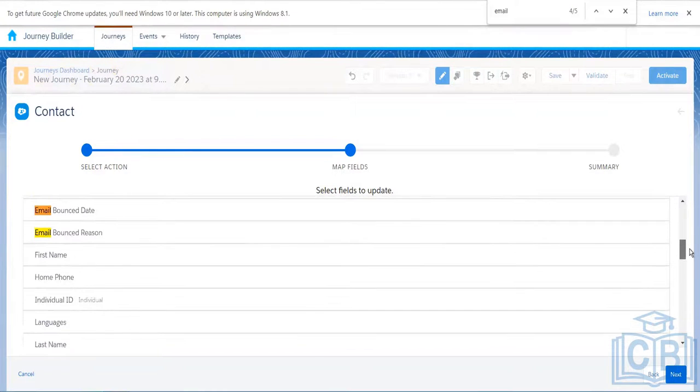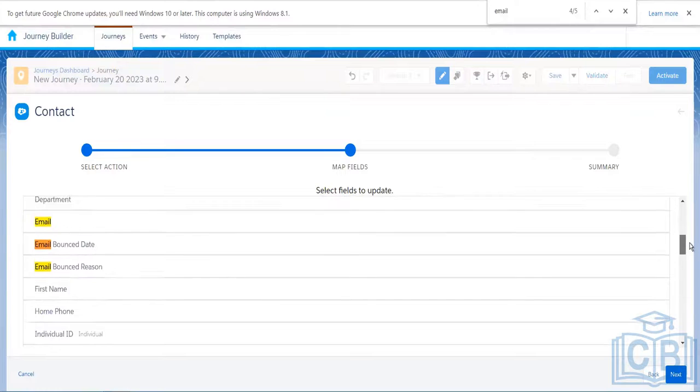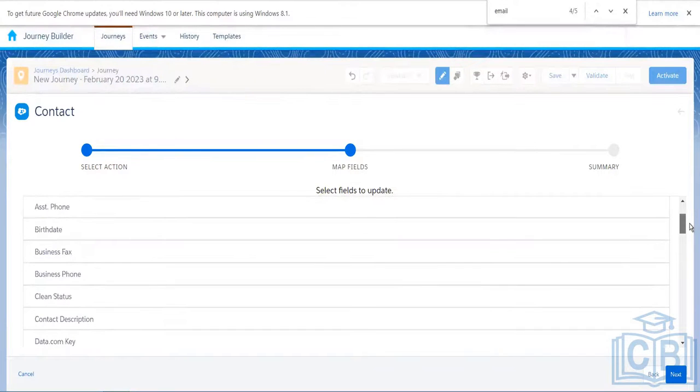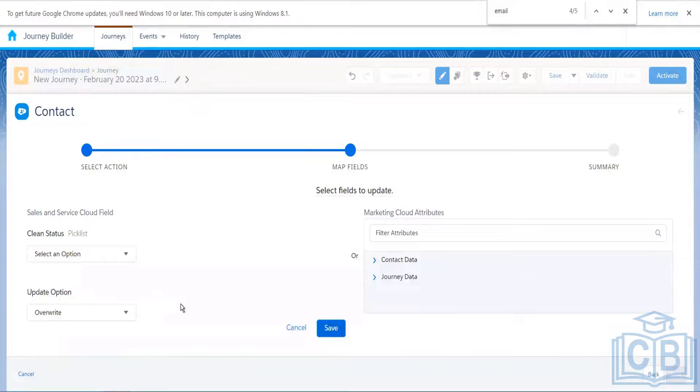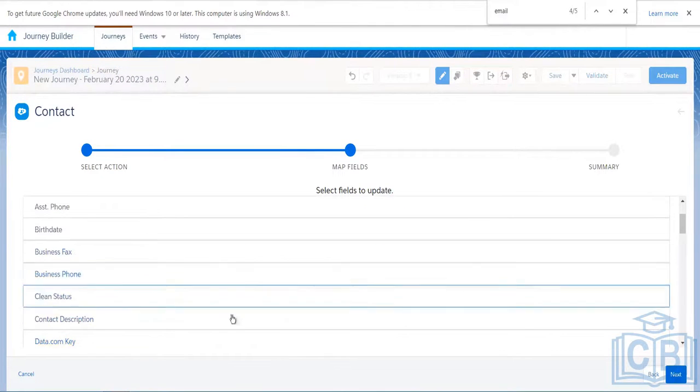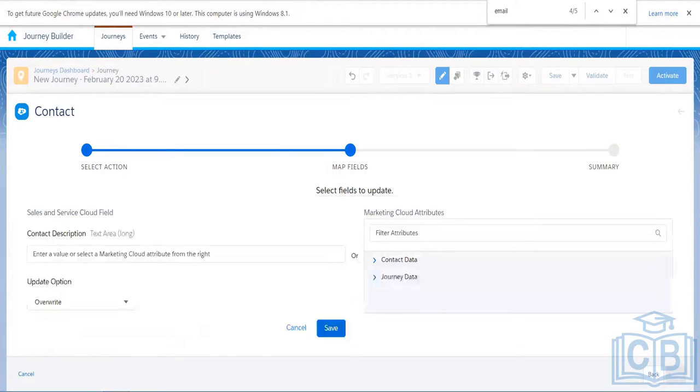Because we will not get any meaningful field over here. Let's say this one, cleaning status. Let's say any of the field, maybe content description, and here we can write, let's say, email sent, and we can click on save.